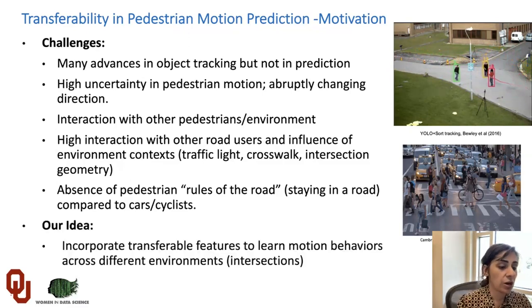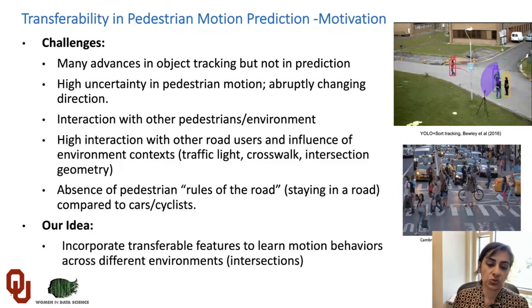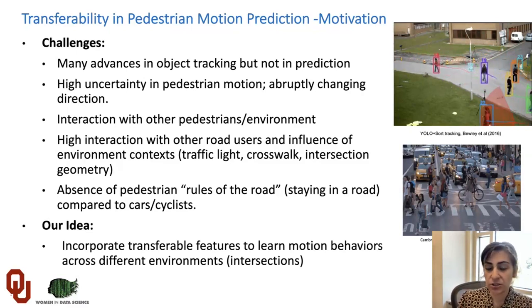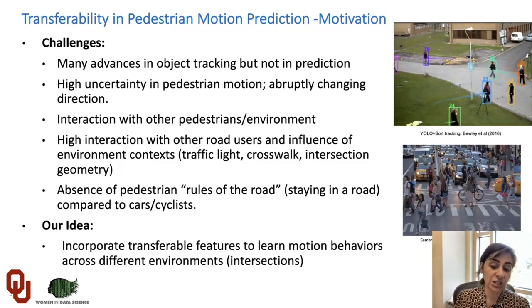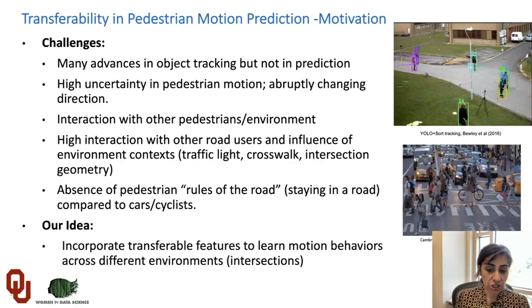What is our idea? Our idea is how we can incorporate transferable features to learn motion behaviors across different environments. For example, in the specific environment we are interested in, intersections, how we can have a model that is transferable across different intersections with different geometry.